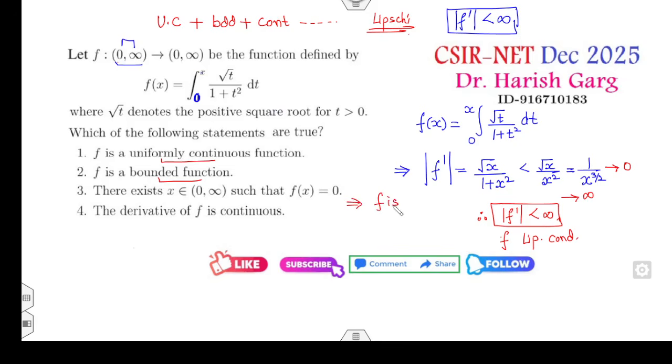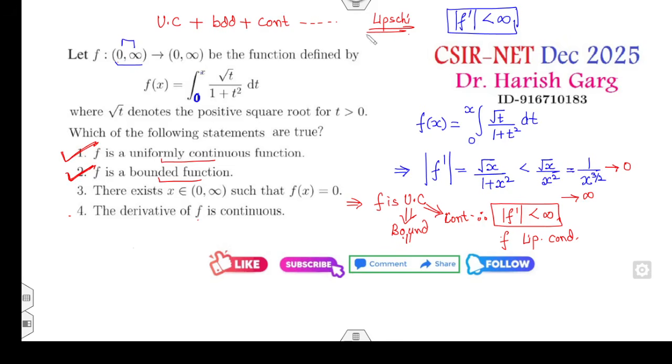That means f is uniform continuous. F is uniform continuous. F is bounded. F is uniform continuous. That means f is continuous as well. The first question, f is uniform continuous, is satisfied. F is bounded, satisfied. Derivative of f is continuous?